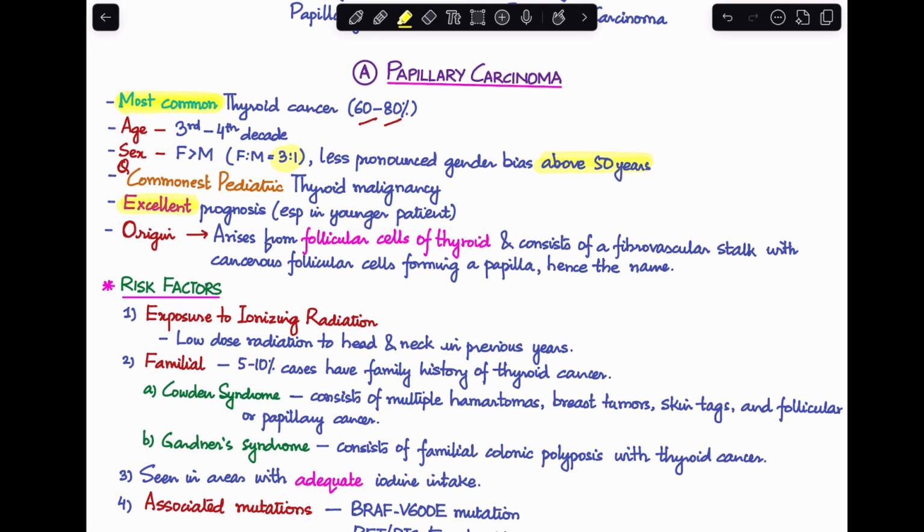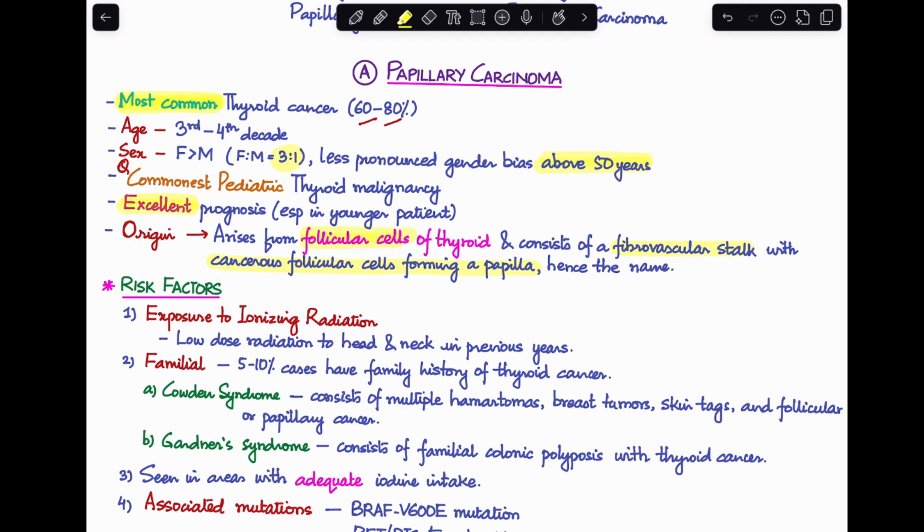So, any patient who gets a papillary carcinoma has probably gotten the best prognosis out of all the other thyroid cancers. And as I mentioned, papillary carcinoma takes its origin from the follicular cells of the thyroid, and gets its name from a typical feature that it has: it consists of a fibrovascular stalk with cancerous follicular cells forming a papilla, hence the name papillary carcinoma. So these are some very important points, and each one of these points can come as an MCQ question in your entrance exams.